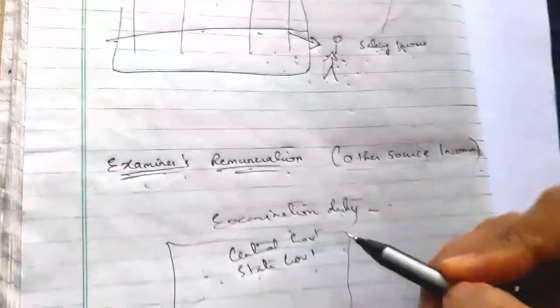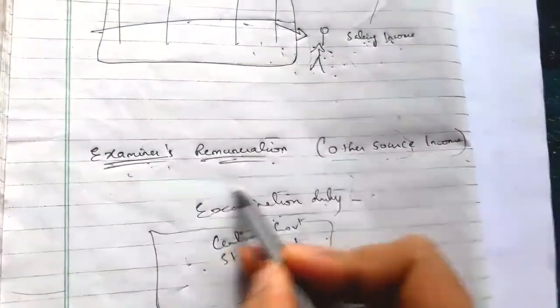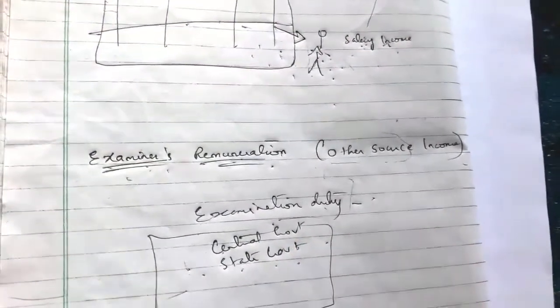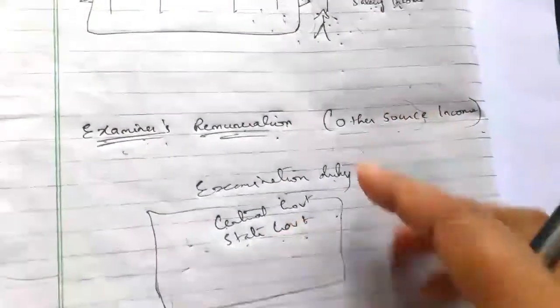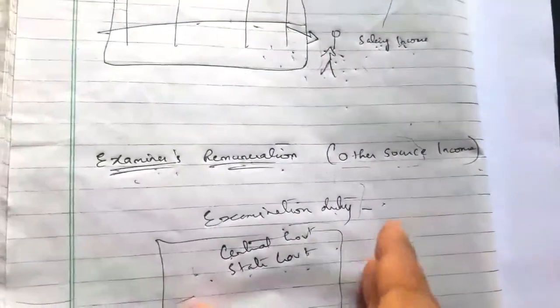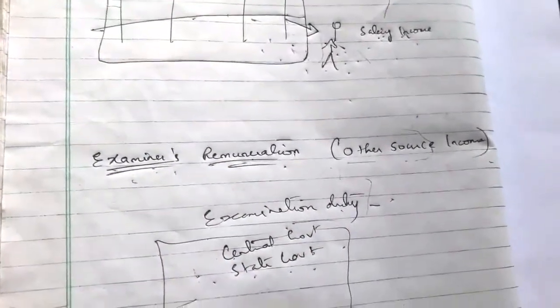It is not salary income. He is not receiving this examiner's remuneration from his employer. It is not a house property income, not relating to house property. It is not relating to business income or professional income. It is not relating to capital gain.